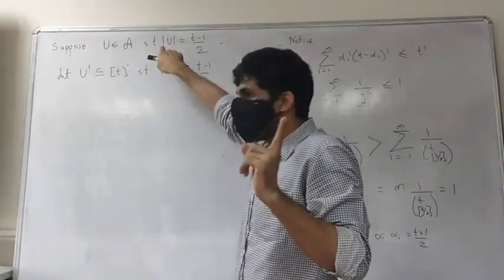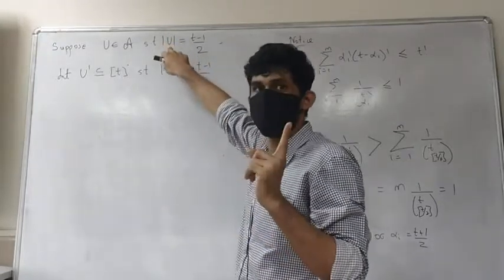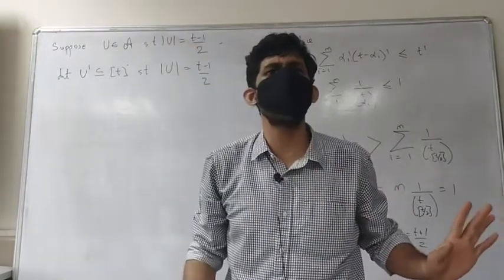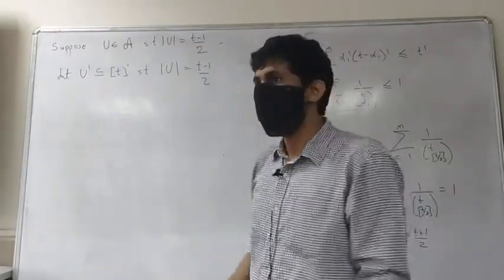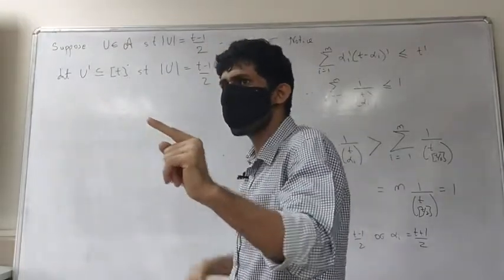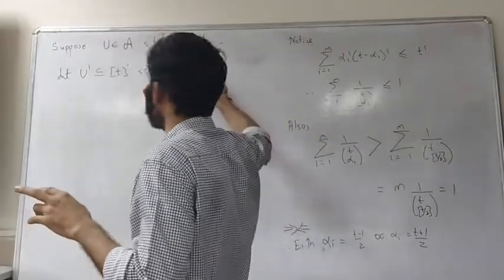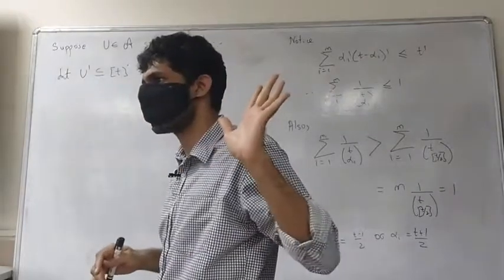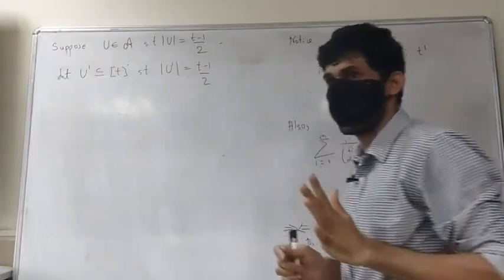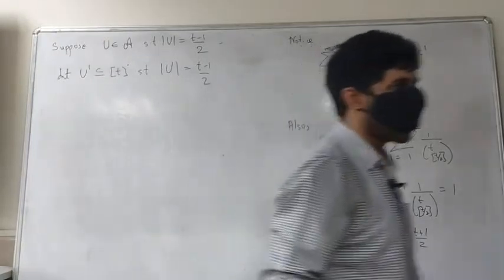See, if this is not true, suppose there is no element in A of cardinality (t minus 1)/2, that means all of them have to be of cardinality (t plus 1)/2. Proof is done. Now, even if there is one of cardinality (t minus 1)/2, I am going to prove that every set of cardinality (t minus 1)/2 should also be inside. So in other words, I just need to show that u prime is inside this thing.